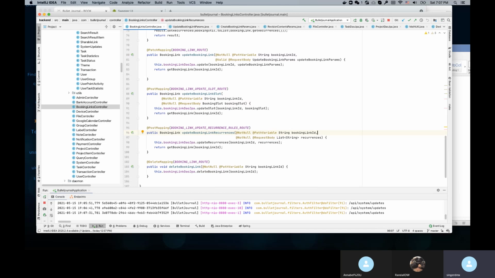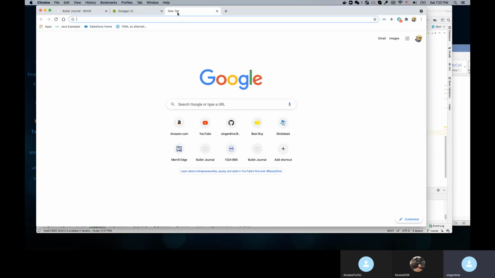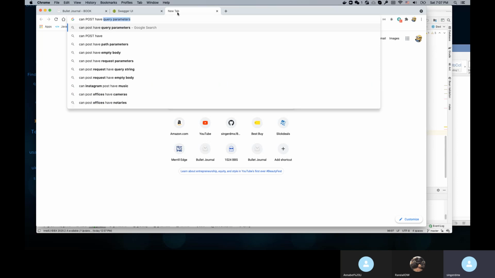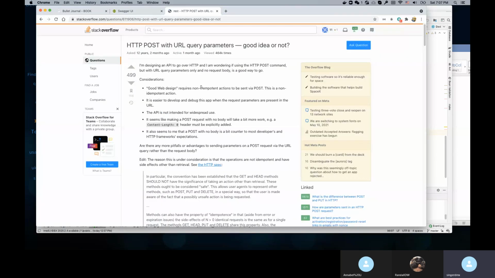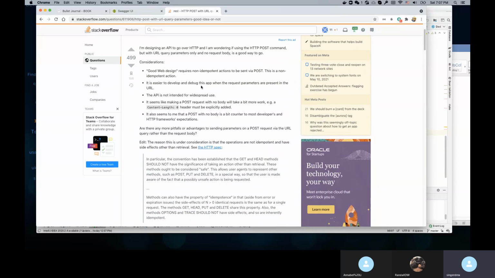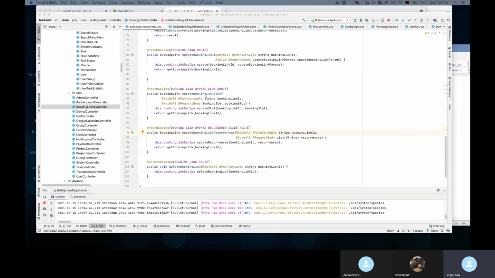We may even add it in... I don't know if POST can have a query parameter. Let's look it up. If we don't want to change the body, can POST have a query parameter? Let's see. Okay, good idea or not? The easiest thing is to check the first answer. You know why I'm looking this up?